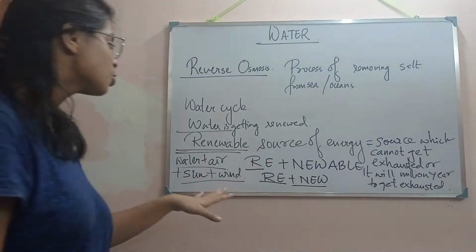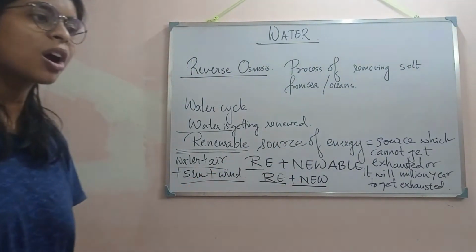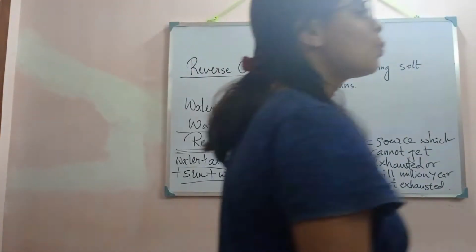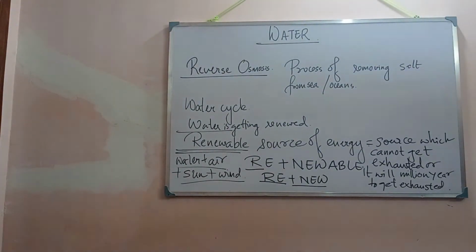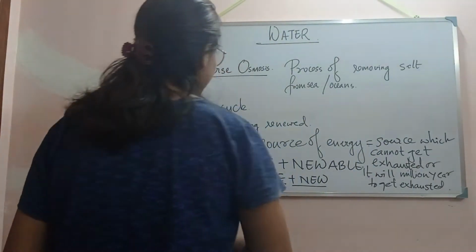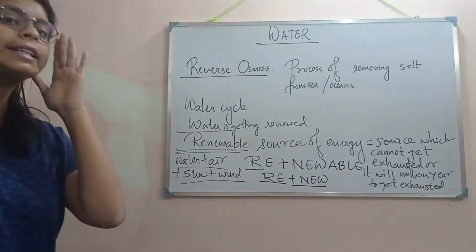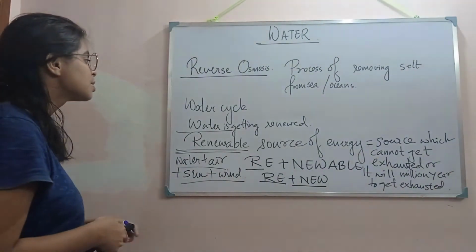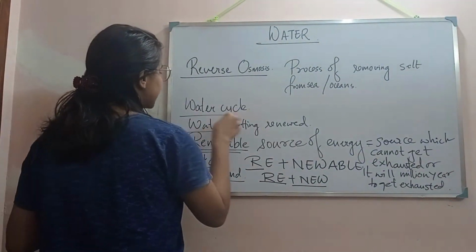Because of this nature, since water is getting renewed, we are getting back different forms of water on the earth. Now the major question is how this water is getting renewed. Water is getting renewed by the process of the water cycle.